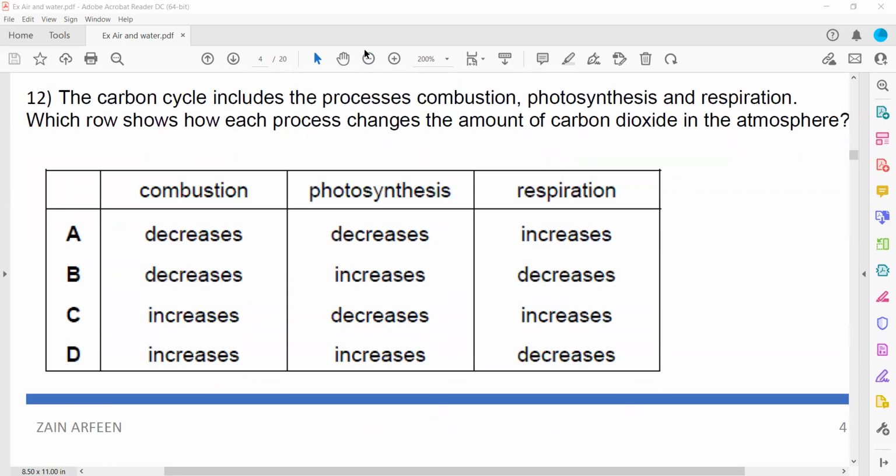The carbon cycle includes the processes of combustion, photosynthesis, and respiration. Which row shows how the processes change the amount of carbon dioxide? If we burn, the percentage of carbon dioxide will increase. In photosynthesis, green plants absorb carbon dioxide, so the amount of carbon dioxide will decrease. In respiration, glucose breaks down in the presence of oxygen, so the amount of carbon dioxide will increase. So increase, decrease, and increase. So C will be the right answer.